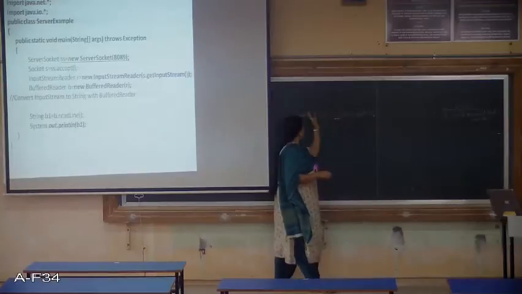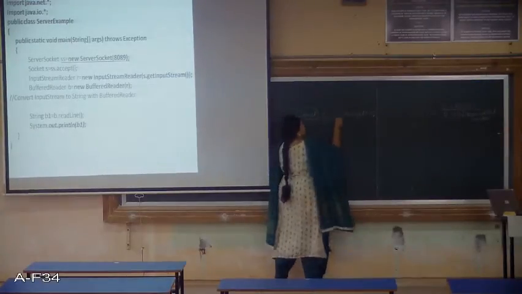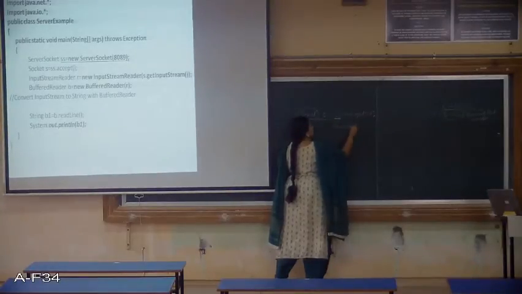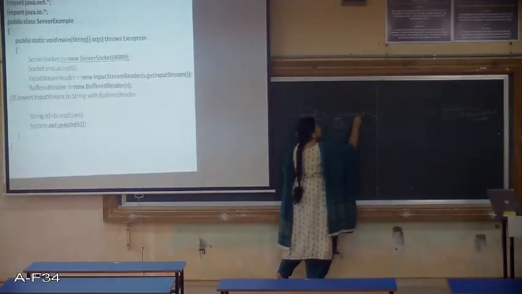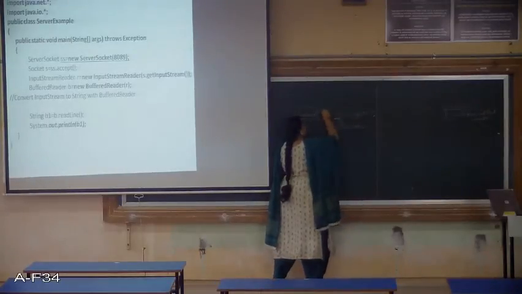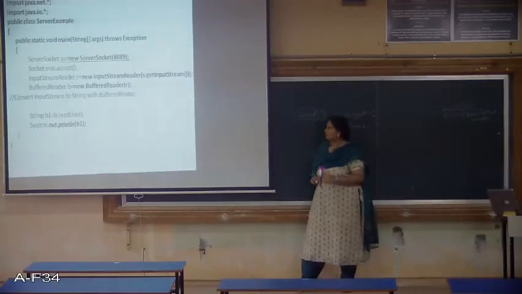That is done over here. So this server socket object is going to accept the request from the client and it will create a socket object. I hope this is clear.